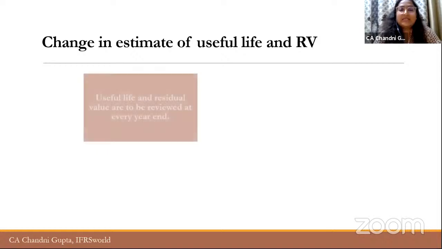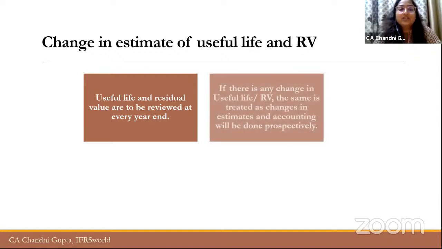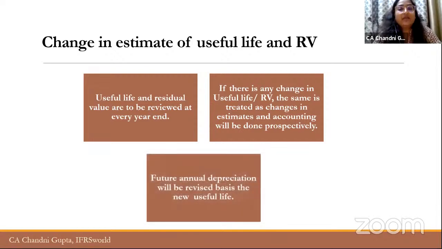Now, obviously, there are some estimates involved in recognition of an asset, which are the useful life of the asset and residual value. So these two components need to be reviewed at every year end, and when there is a change in these two components, it will be accounted for as a change in accounting estimate, and the accounting will be done prospectively. And obviously, whatever the change, the depreciation will change in future based on the revised useful life and revised residual value.